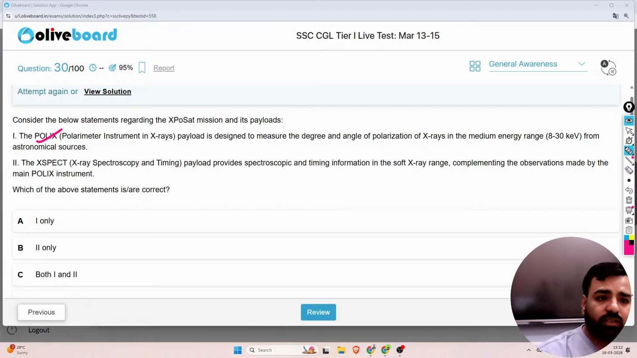And guys, here both the things are correct: the POLIX payload is designed to measure the degree and angle of polarization of X-rays in the medium energy range from astronomical sources. That is absolutely correct. Similarly, the XSPECT payload provides spectroscopic and timing information in the soft X-ray range, complementing the observations made by the main POLIX instrument. Both these statements are correct, and hence option C, that is both 1 and 2, will be the correct answer. Next, what is the next question?